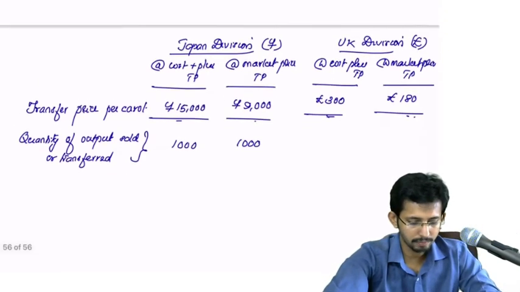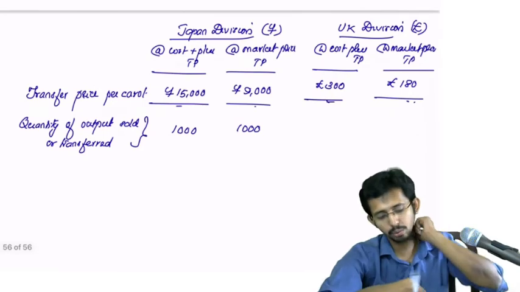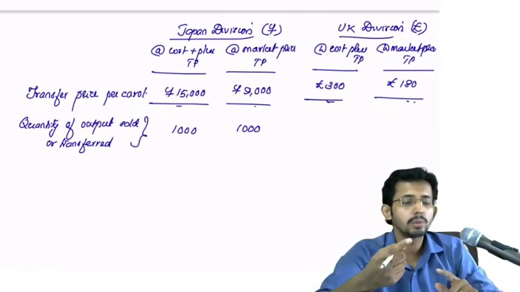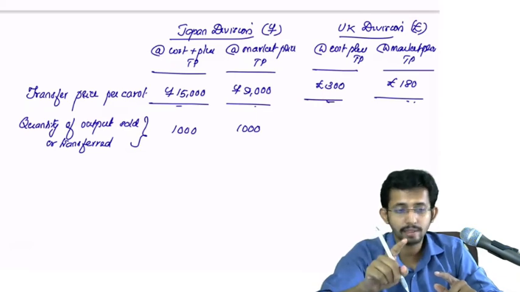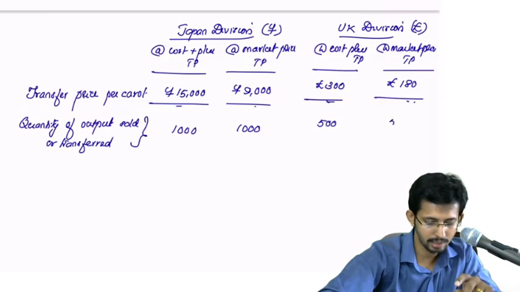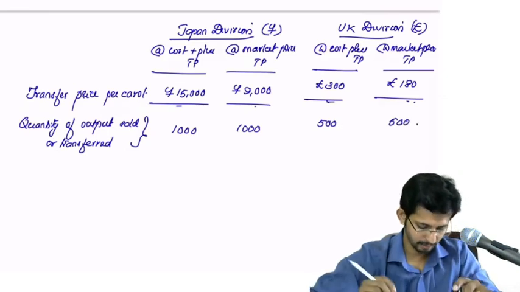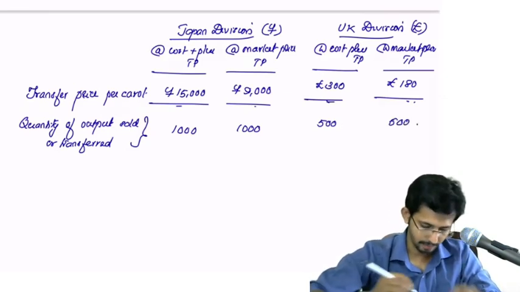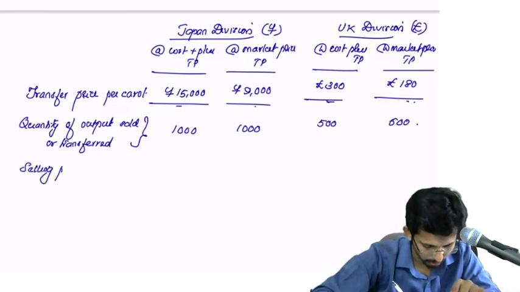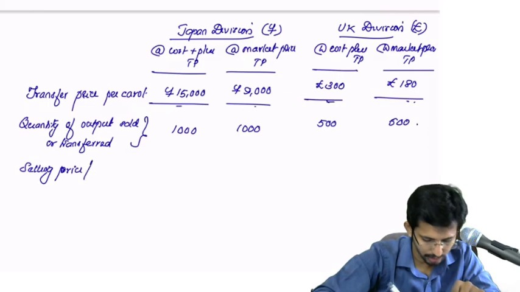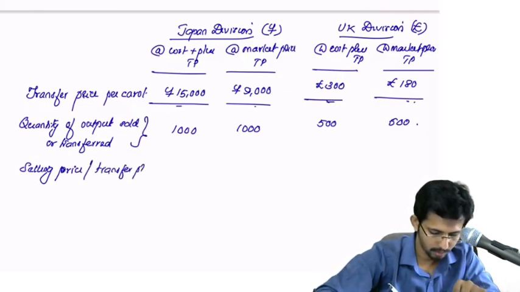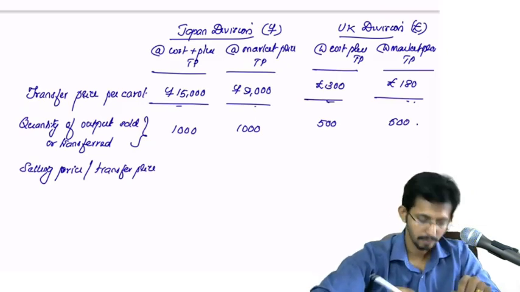What about UK division? UK division, using this 1000 carats, they can manufacture, they can produce how many units? Only 500 units. Okay, so it will be 500. Is it clear? Okay. Now selling price or transfer price. Okay.